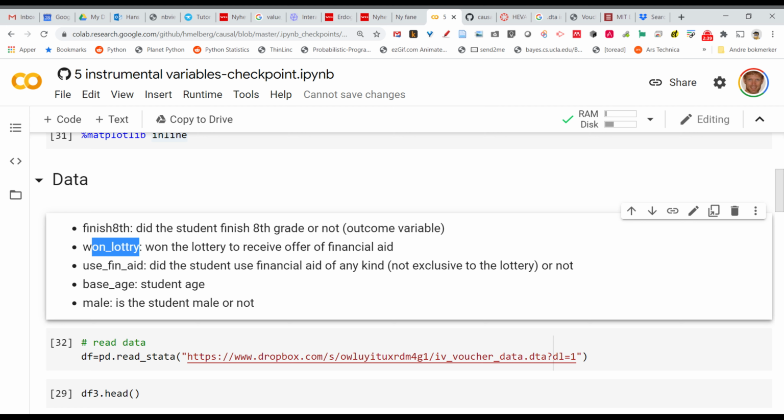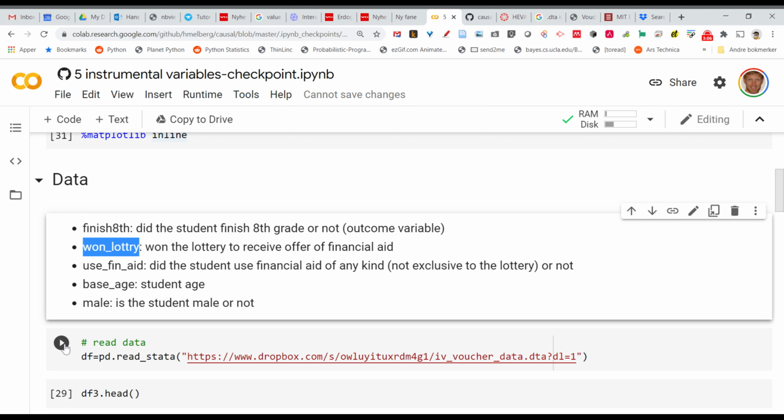In this data, we have some people who actually got financial aid because they won a lottery. So they had an experiment basically where they offered financial aid to some people who were lucky in the lottery. We're going to use this as an instrument, whether they won the lottery.